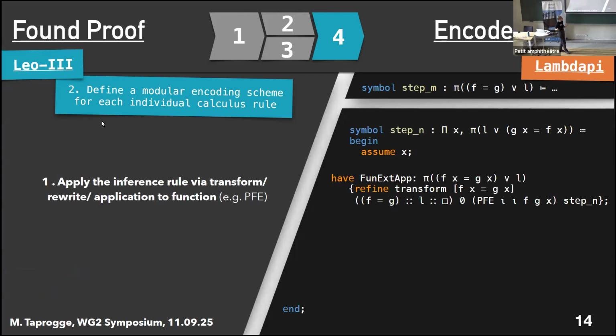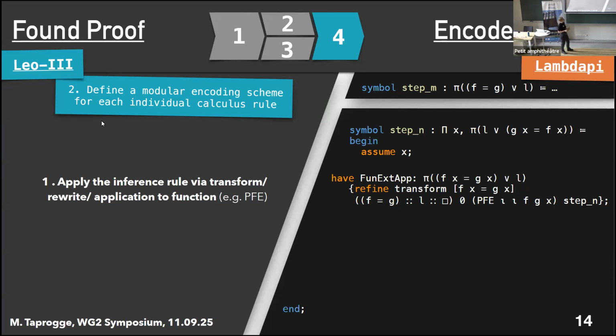The first thing that we always do, of course, is the inference rule itself. So this is the first sub-step, which is introduced here with the Lambda Pi tactic have. We can just give it a name, functional extensionality application. And then the proof is exactly what we have seen in the previous slides. So this is something that's always going to happen when we're verifying these rule applications.